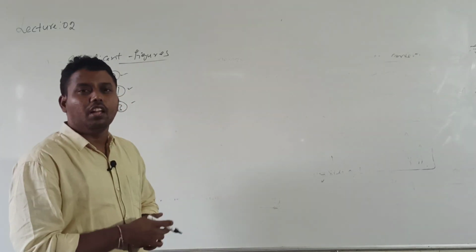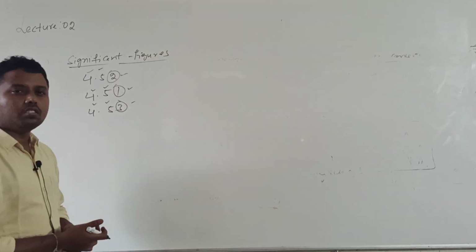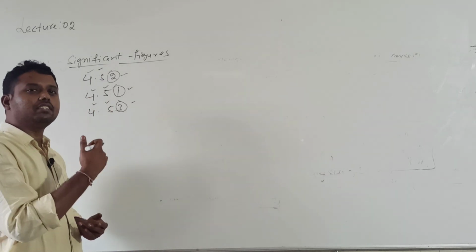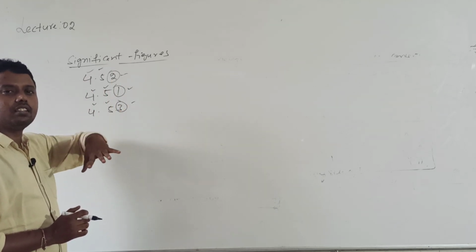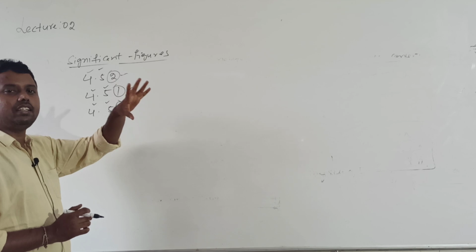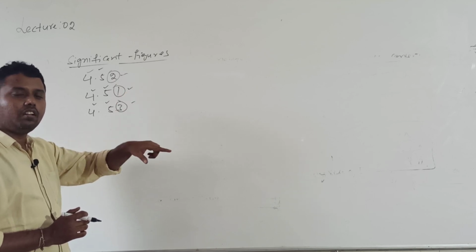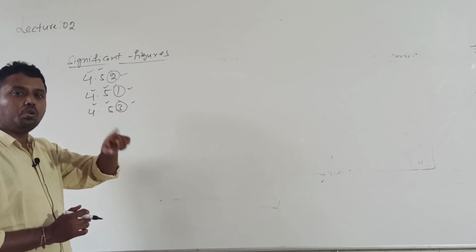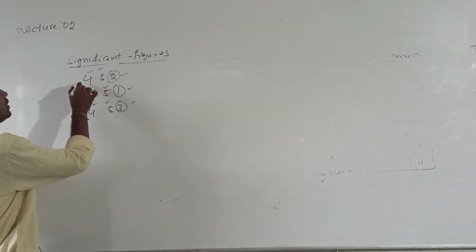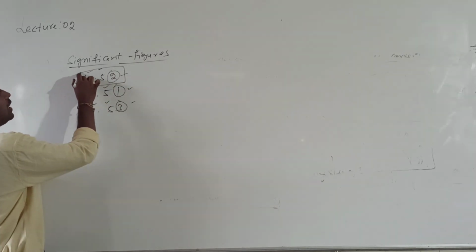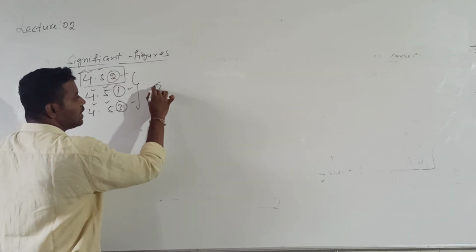Are you getting it? When precision is more, you will get more reliable digits and more uncertain digits. So the number of significant figures tells us the number of digits which are reliable, plus 1 or 2 digits which are uncertain. For example, if anyone asks how many significant digits are there in this, in all 3 readings there are 3.